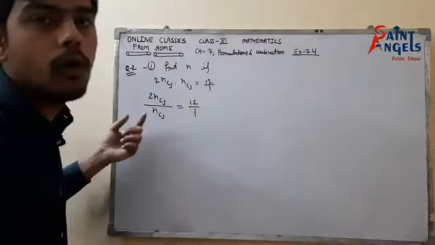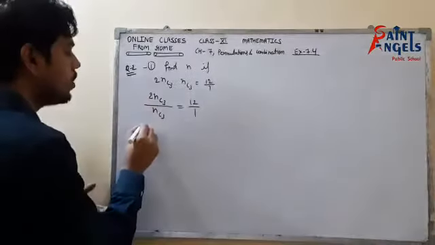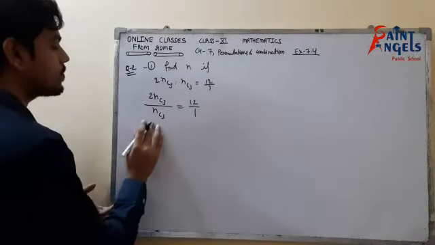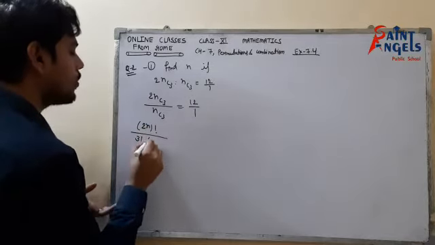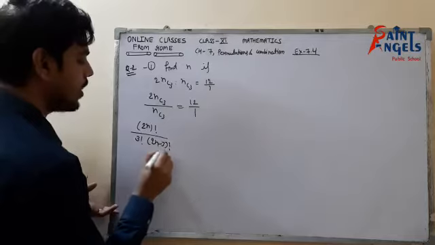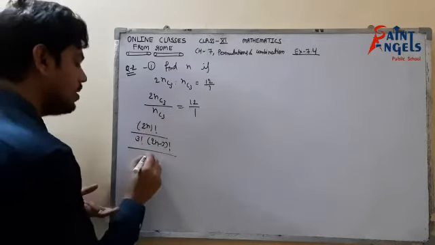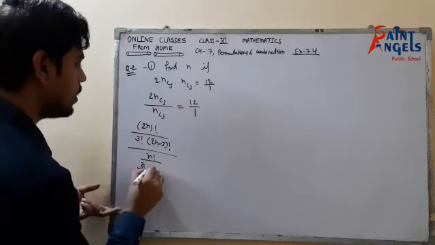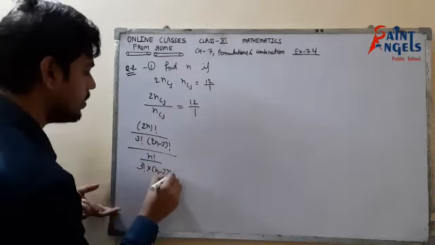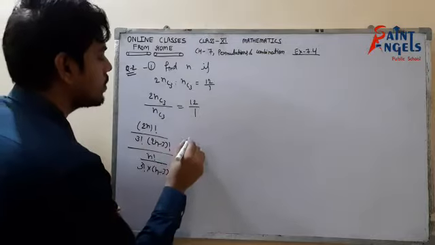So now simply open the formula of nCr. So that would be 2n factorial upon 3 factorial into (2n minus 3) factorial, upon the formula of nC3, n factorial upon 3 factorial into (n minus 3) factorial. Okay students, equals to 12.